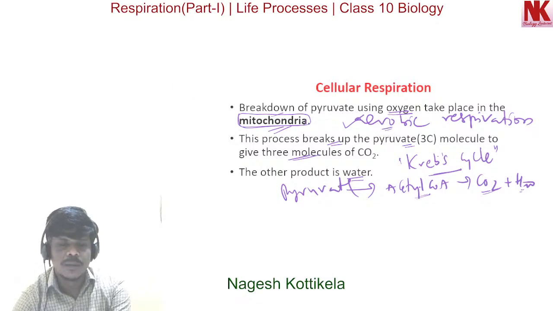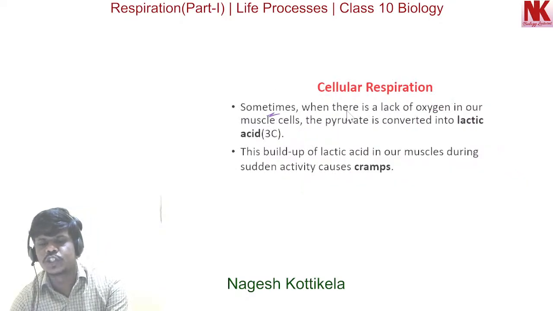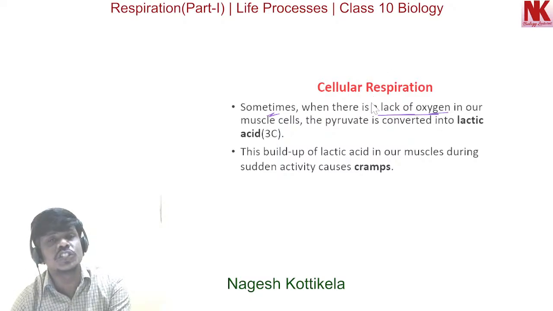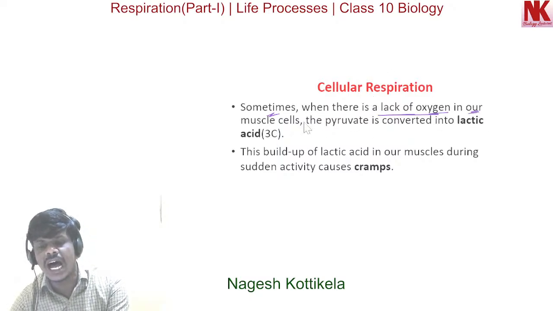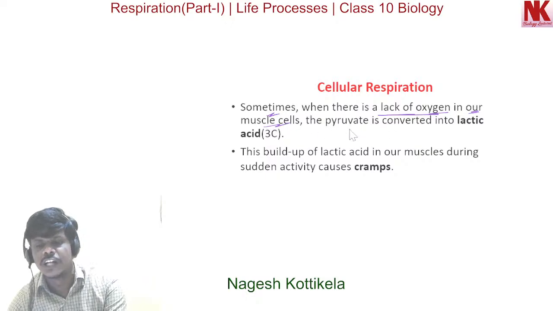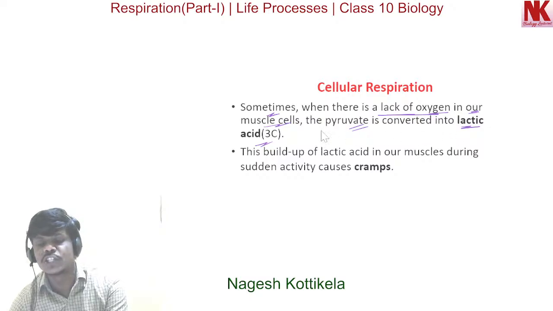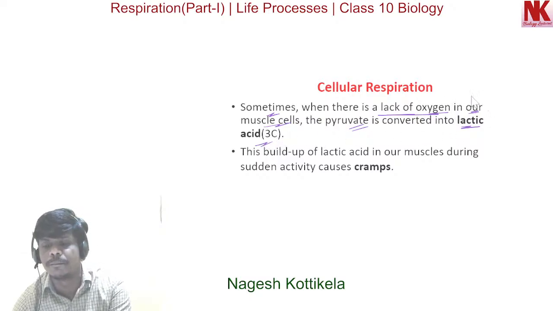Now moving to the next. Sometimes when there is a lack of oxygen, when there is insufficient oxygen in our muscle cells, the pyruvate is converted into lactic acid. Lactic acid is a 3-carbon compound. This takes place in our muscle cells.